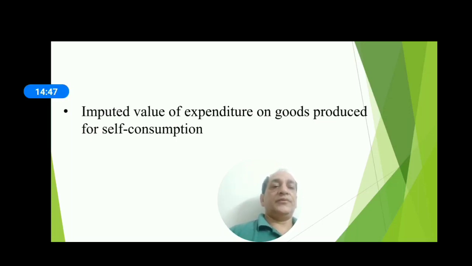Imputed value of expenditure on goods produced for self-consumption should be included while estimating national income by expenditure method.